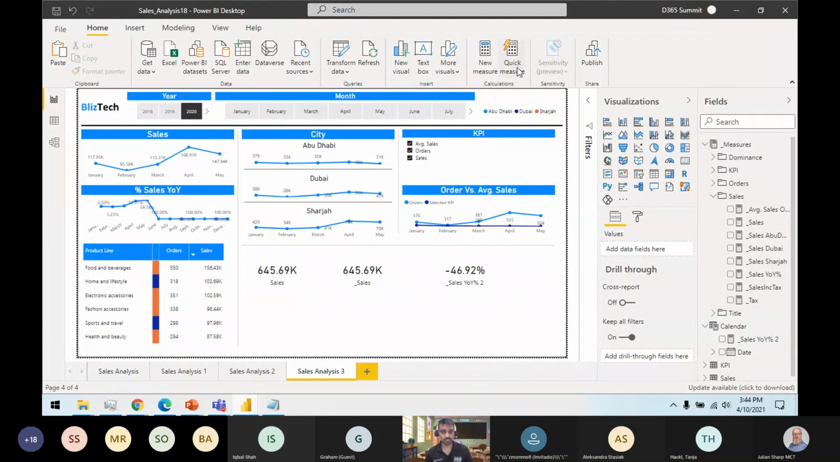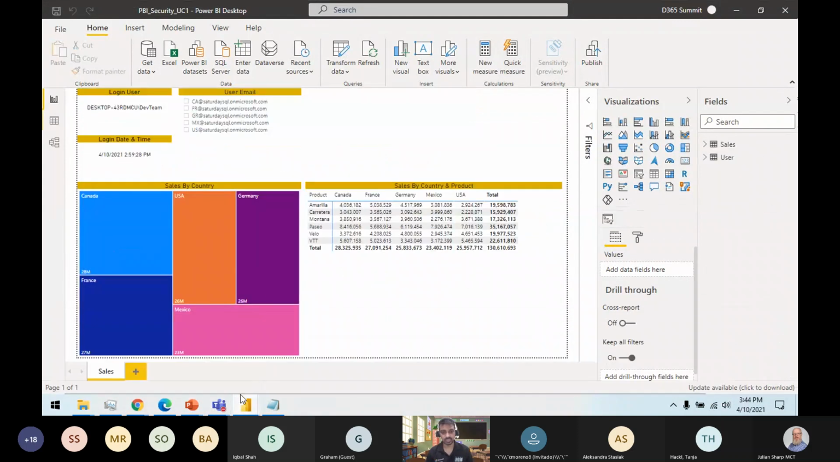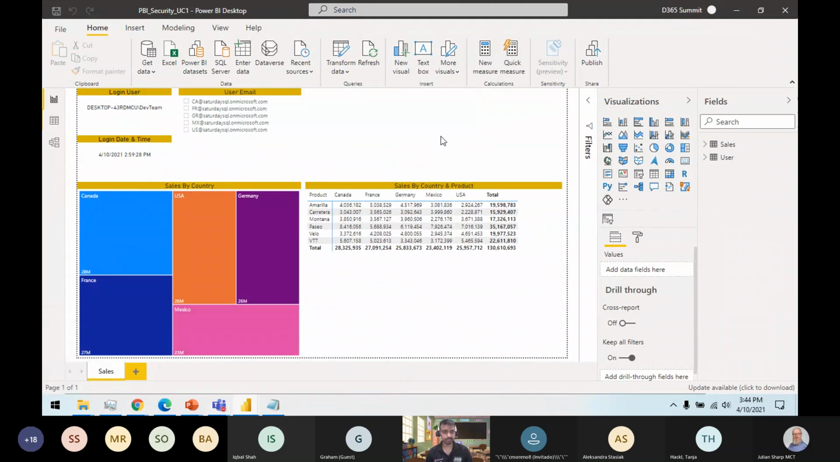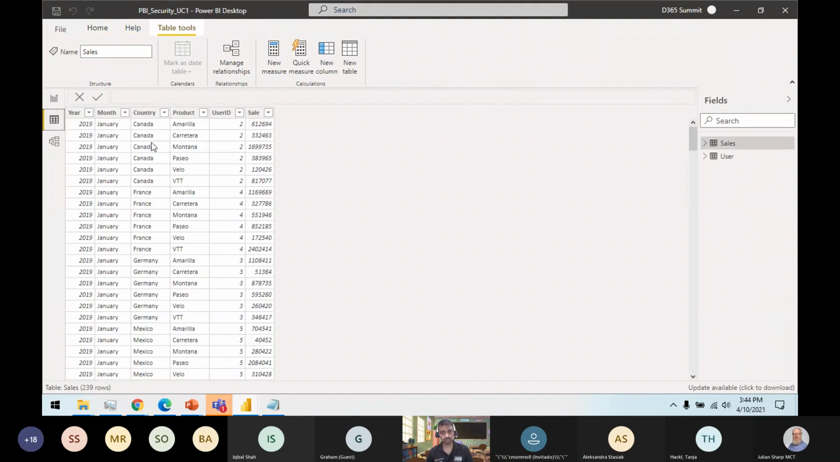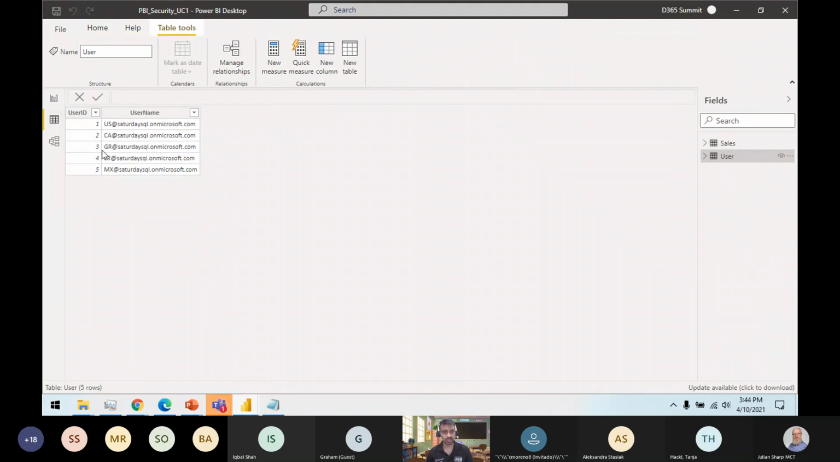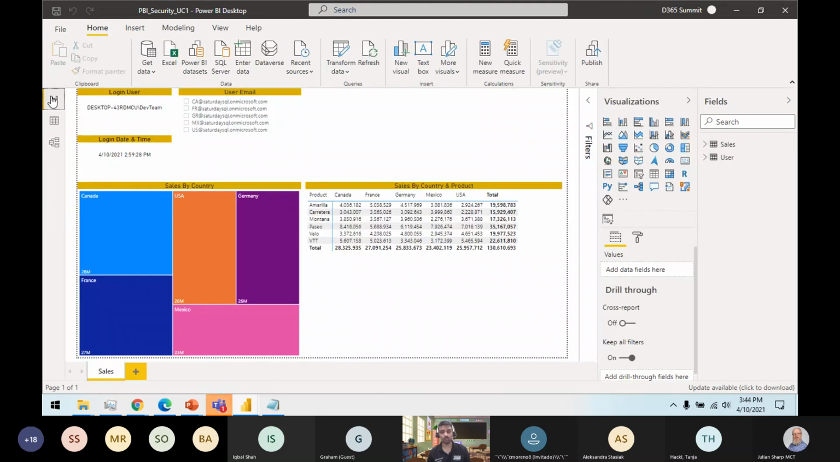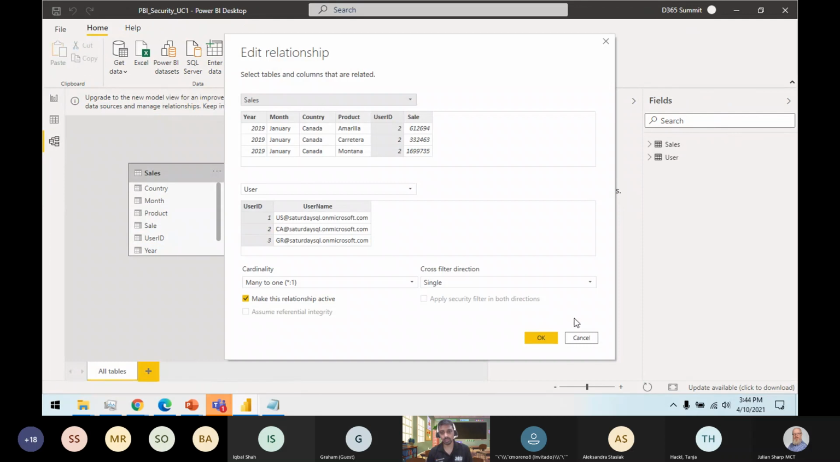Some of the questions you need to consider is row level security, which has always been there. So I have this very basic thing. I have a data model, user and sales. This is sales data and this is user data. If I show you the sales table, I have the user ID. This is called one-to-one mapping, which is very simple. I map my user dimension table to my sales table using the user ID column.